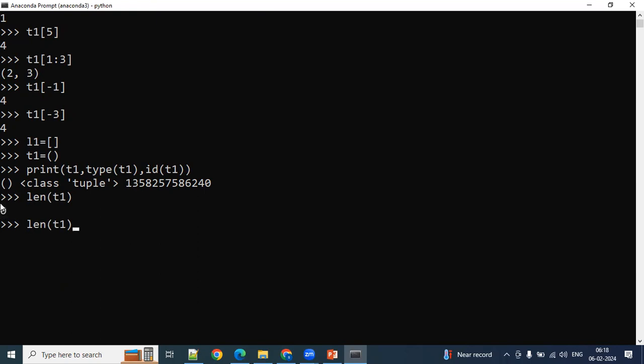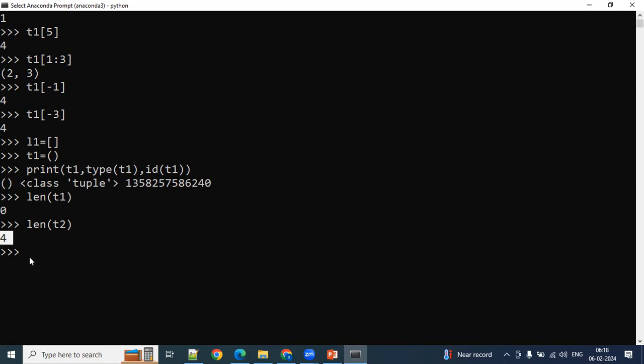len of T2. Sometime back we defined the T2 tuple, right? 4 elements are there. So len is a generic function. You can use this function on top of the collections or any data type. Okay, so in this way we can define an empty tuple.